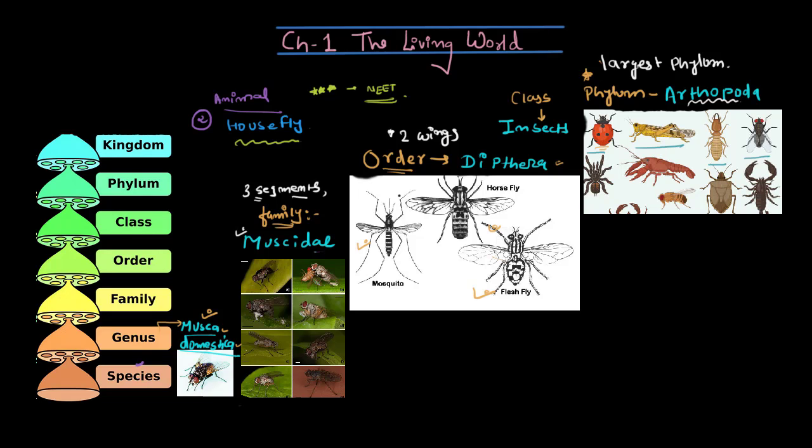In this phylum, all the insects you have ever seen in your life, all of these plus even the butterfly, which was not here, all come under phylum Arthropoda. Clear? So this was the example of Musca domestica. And from now on, whenever you see a housefly in your house, call it Musca domestica, not a housefly.